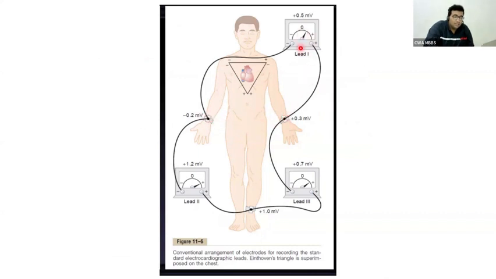The potential difference between AVR and AVL is lead 1. The potential difference between AVR and AVF is lead 2. The potential difference recorded using a galvanometer between AVF and AVL is lead 3.